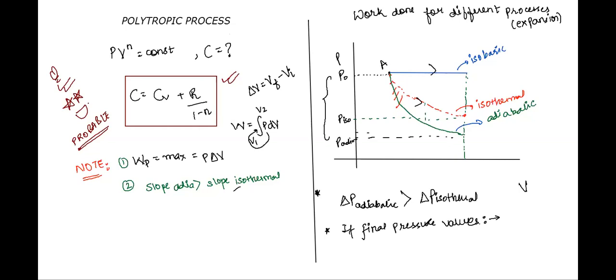If final pressure values are what we are talking about, then the pressure in adiabatic is lower than the pressure in isothermal. Have a look and note this down, class. Take this maybe as third and fourth notes in your copies, lecture notes.